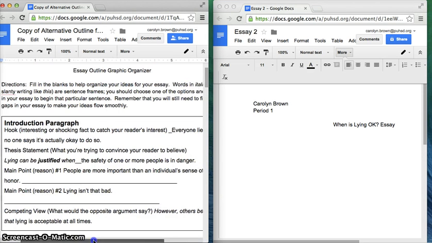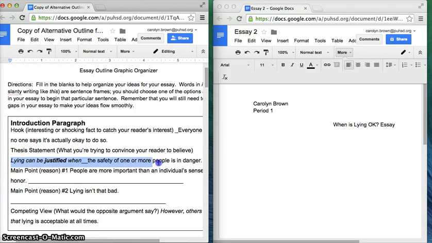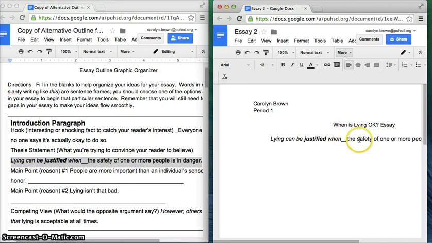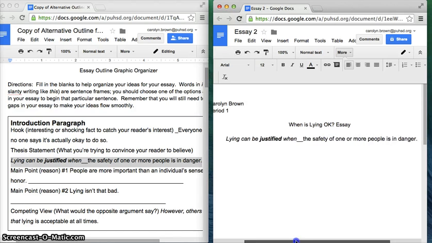So the first thing we're going to do is grab your thesis statement. Paste. Now you'll notice that doesn't really look like it's supposed to. So we're going to change it. Get rid of the extra underlines. Get rid of any italics or bold. You don't need it. Then you're going to put in main point or reason number 1. You're going to type it in right here.